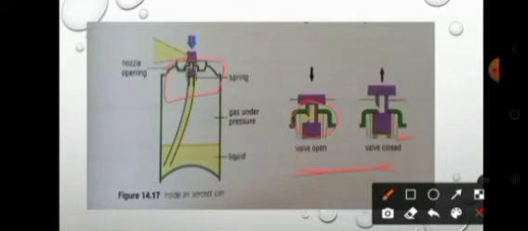All of the gas that was inside the can, causing all this pressure, is going to be pushing down on the liquid. When it pushes down, the liquid will travel up the tube and come out as an aerosol. When the nozzle is no longer under pressure, this spring will be released and then it will effectively push up the valve, putting it outside of the can and then stopping the flow.